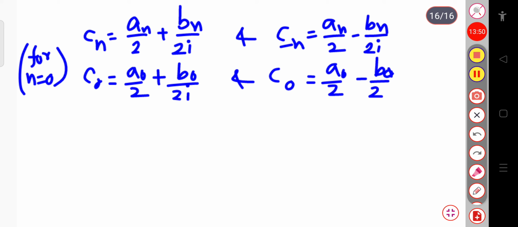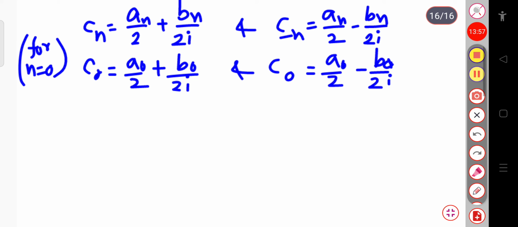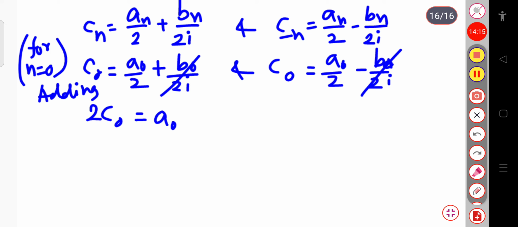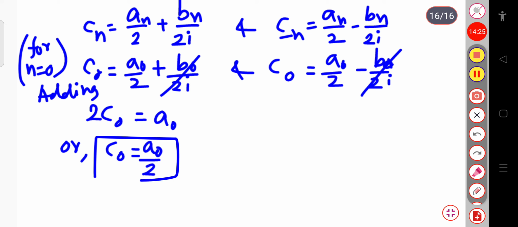Okay. So if I add these two terms, the b naught by 2i terms get cancelled, C naught plus C naught is 2C naught, which equals a naught by 2 plus a naught by 2, that is a naught. So simply adding these two equations, we get C naught equal to a naught by 2. Now you will think, initially I considered C naught equal to a naught, and here it is C naught equal to a naught by 2.